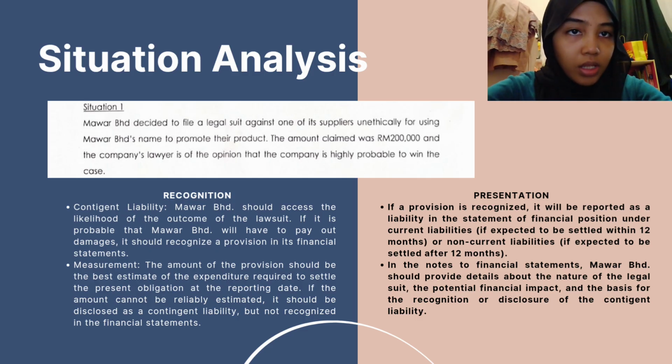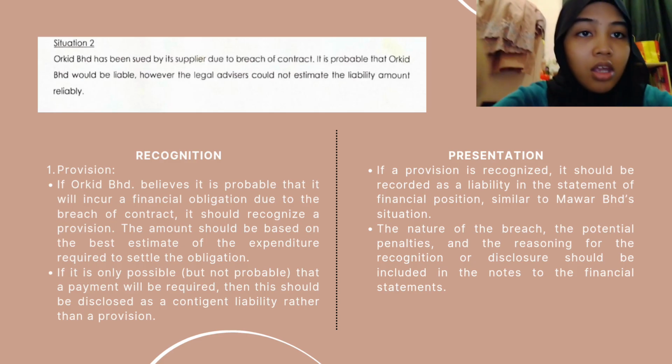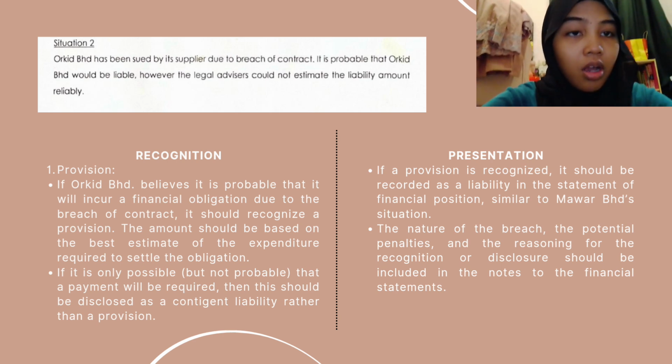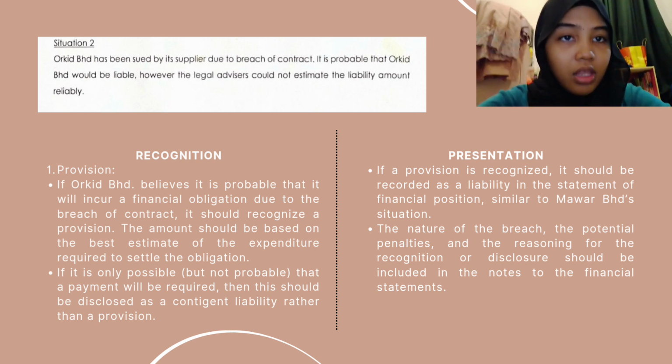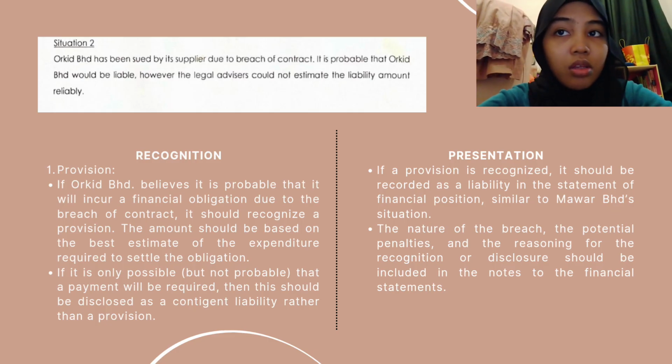The next one is situation 2. Orchid Berhad has been sued by its supplier due to breach of contract. It is probable that Orchid Berhad will be liable. However, the legal advisors could not estimate the liability amount reliably. The recognition is number 1, provision.